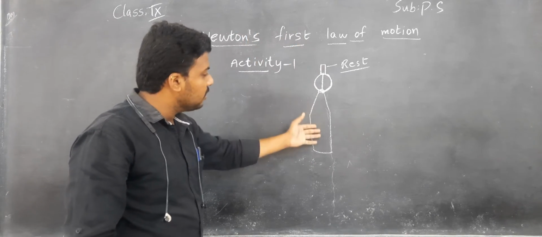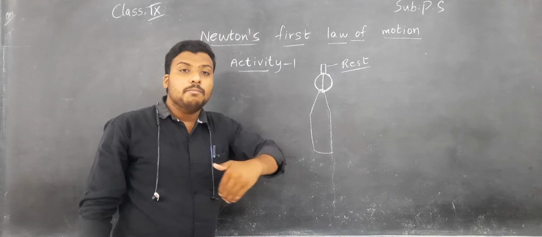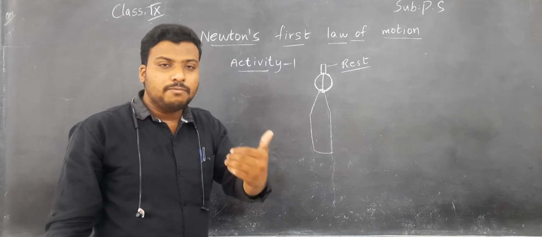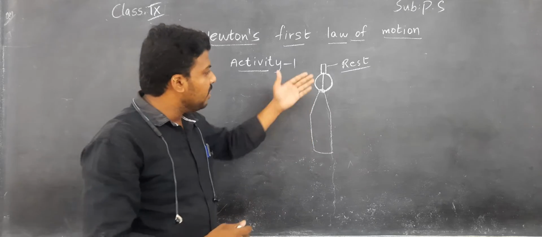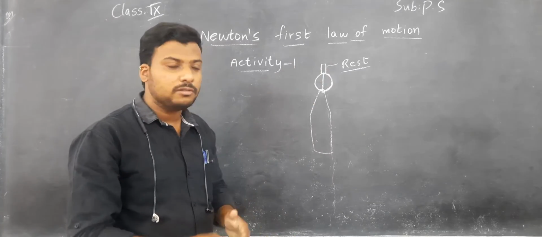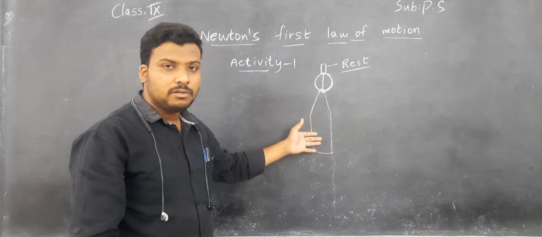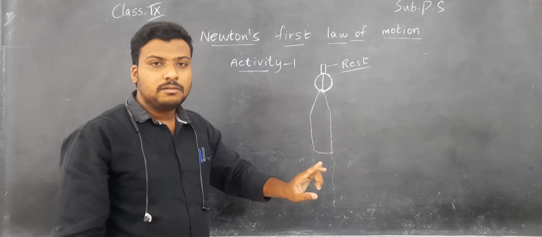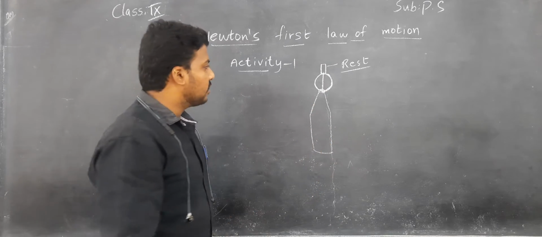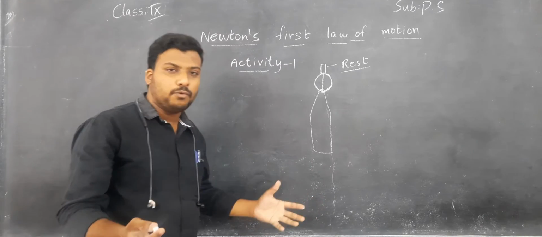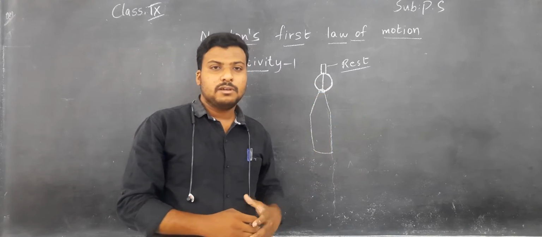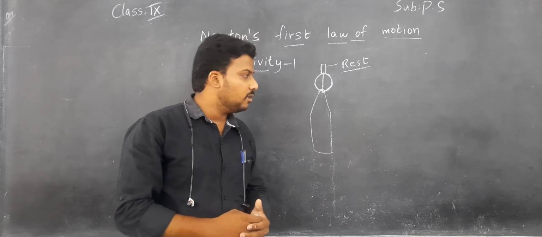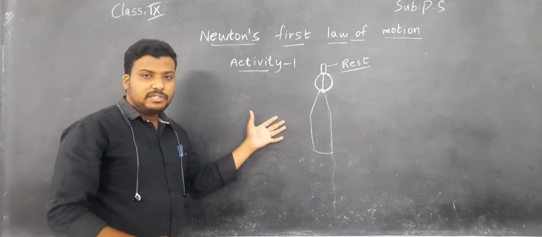It is falling in the bottle means you made the pen cap change its position. Right now it was in motion. Here also you applied external force. Understand, children? If there is no external force, then the bodies or objects will remain in the same rest position. So this is Activity 1, children.